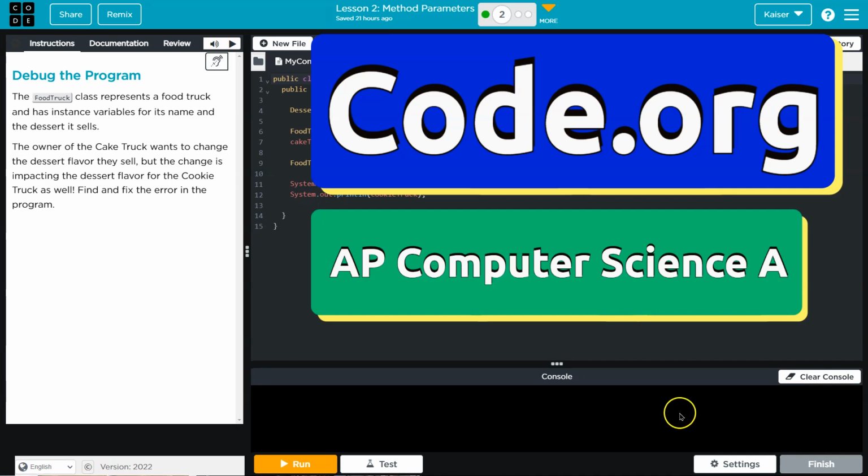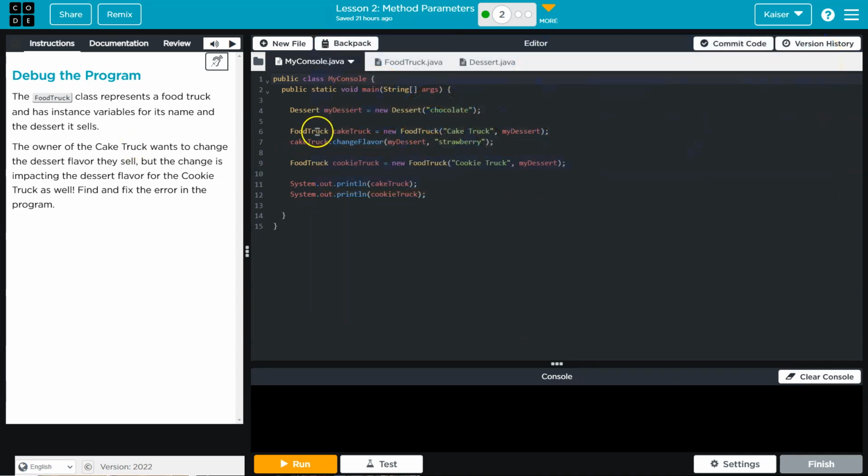This is code.org, and we're debugging a program. So if we're debugging, first I want to see what it does. Click run.